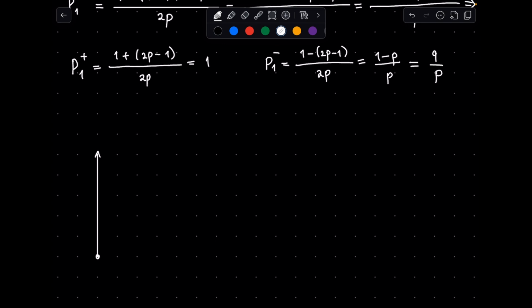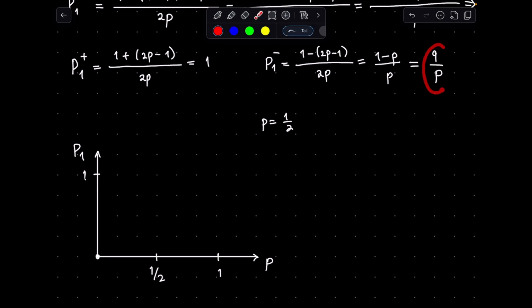To explain that, let's draw a plot of p1 versus small p. If p is equal to 1/2, then both solutions agree and they give p1 equals 1. If p is smaller than 1/2, then the q over p solution gives a probability larger than 1, which is impossible, so we take the other solution for this range, which is 1.